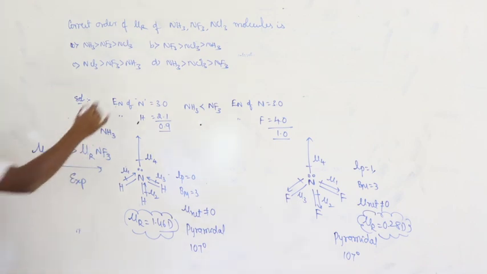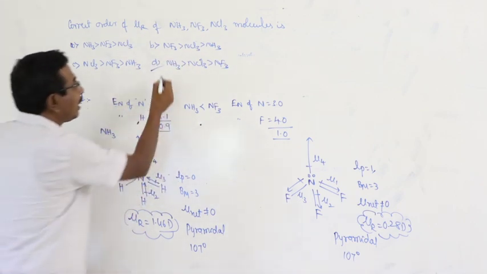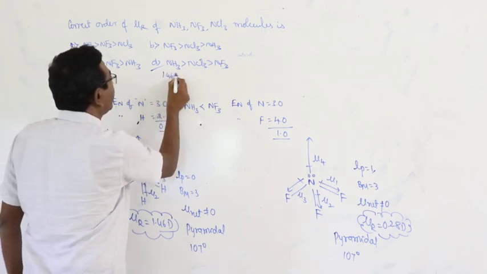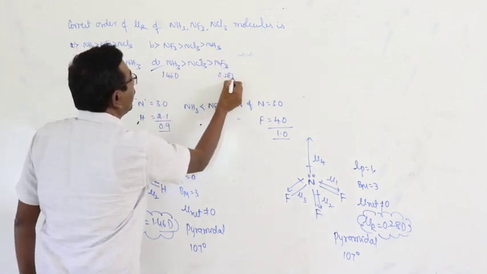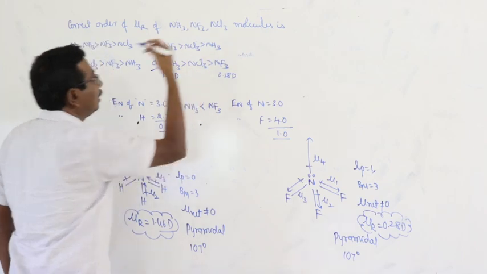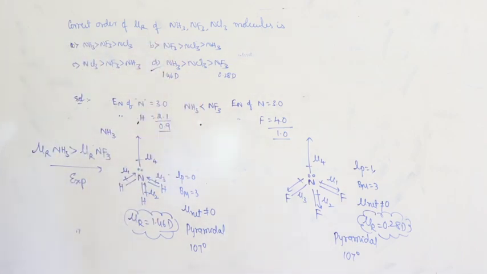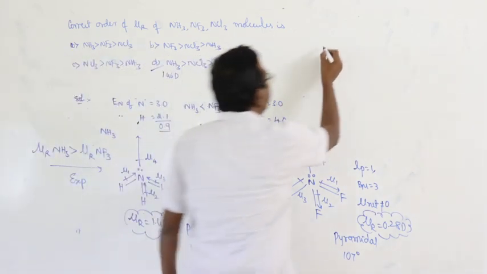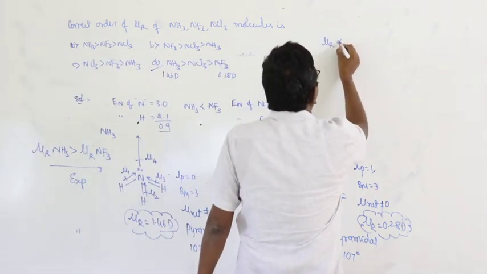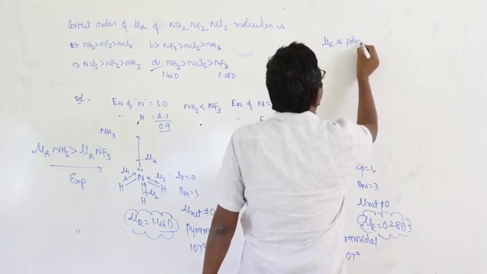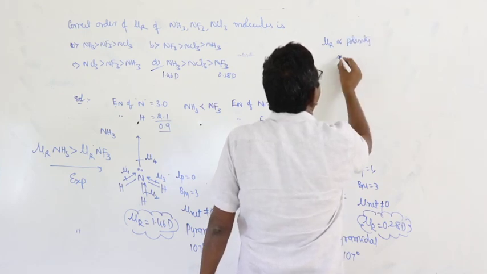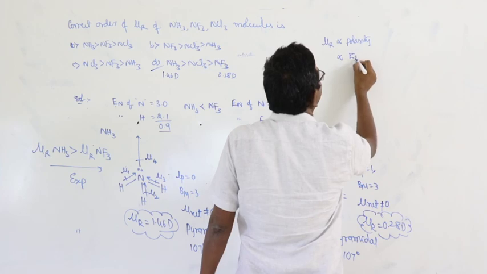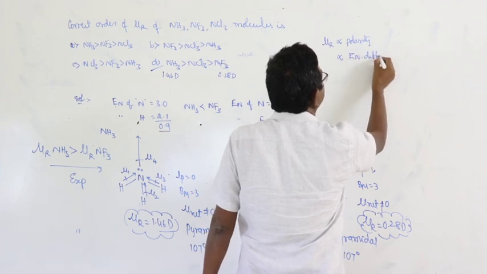What is the answer? Fourth one. How can you say? Two values are already given, 1.46 D, 0.28 D. Okay, these two are decided. But how can you identify this is the answer? Then go for the statement. Net dipole moment is directly proportional to polarity, directly proportional to electronegativity difference.